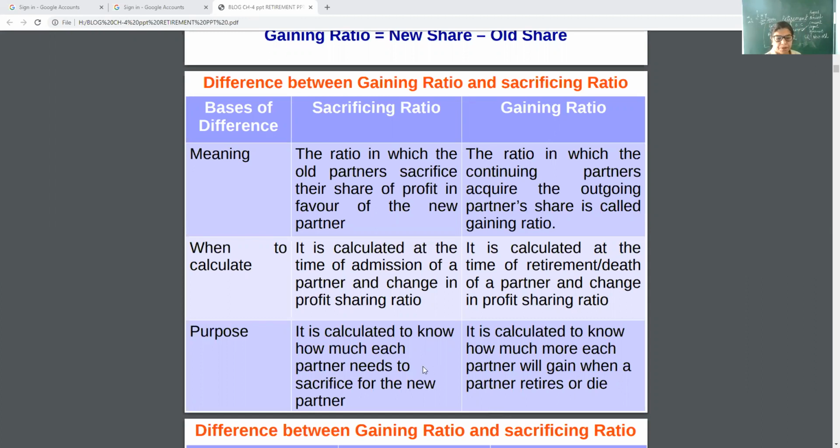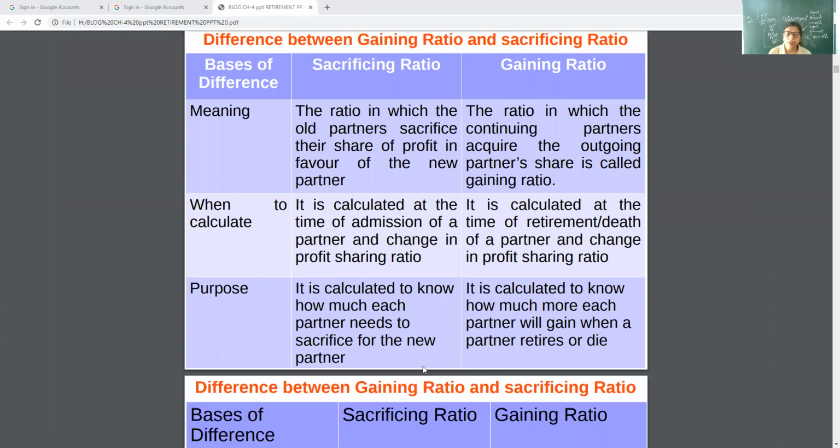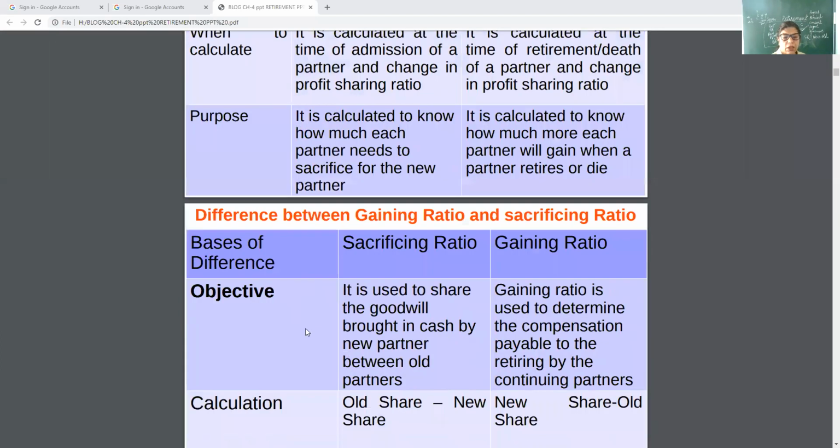Then purpose. Sacrificing ratio is calculated to know how much each partner needs to sacrifice for the incoming partner. And gaining ratio is calculated to know how much more each partner will gain when a partner retires or dies. That will be common in both the cases, the retirement and death.